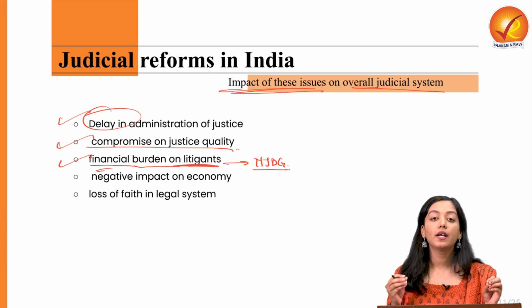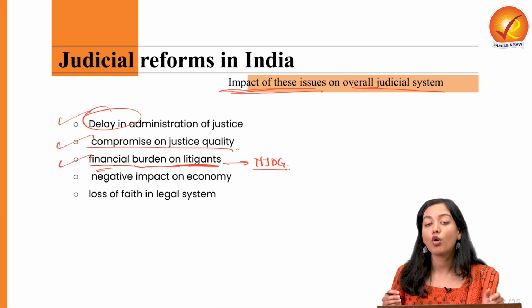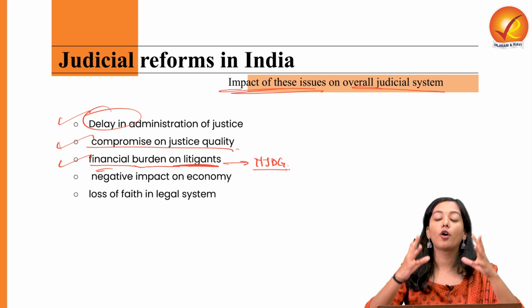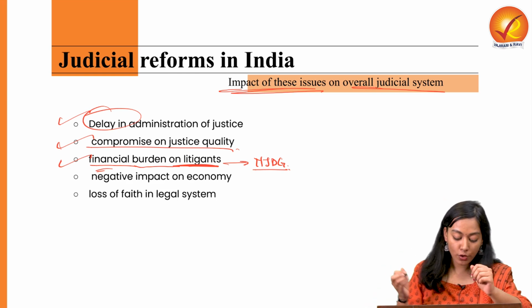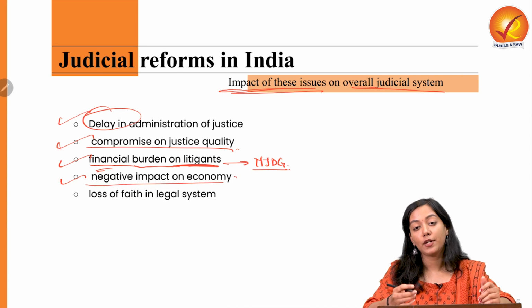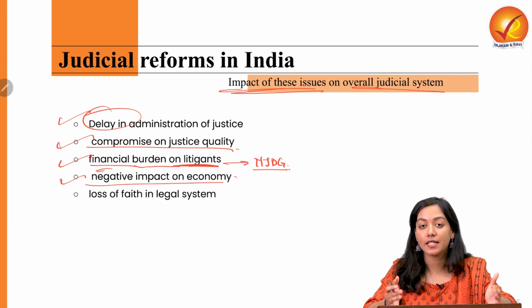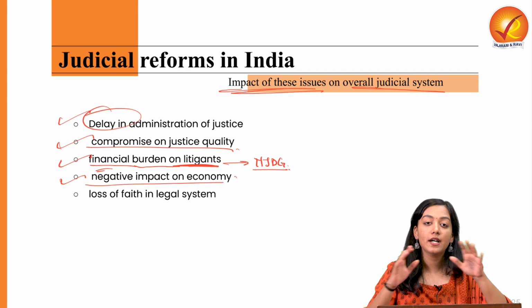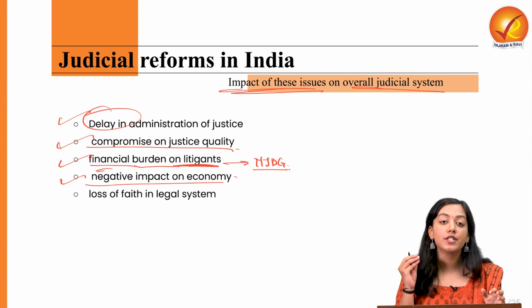Now, when the economic condition of individuals degrades, it also degrades the overall economic growth of the country. Therefore, it also leads to a negative impact on the economy, and eventually, because we know that justice delayed is justice denied, it also does away with the faith people have in the judicial system.